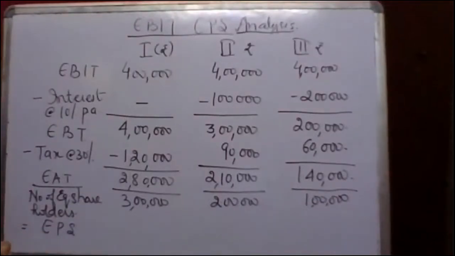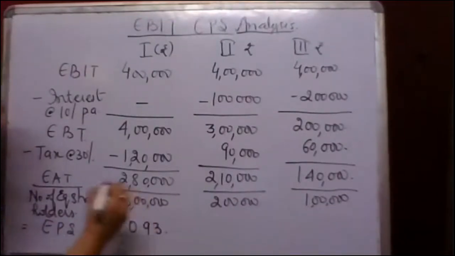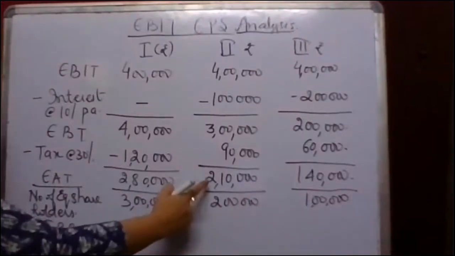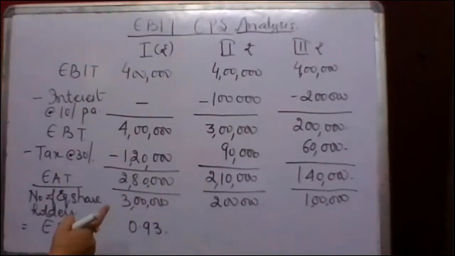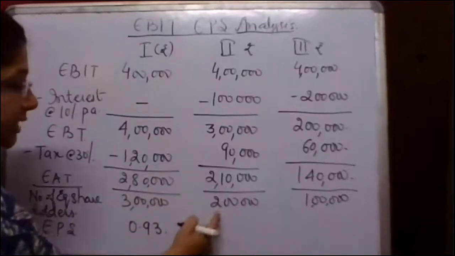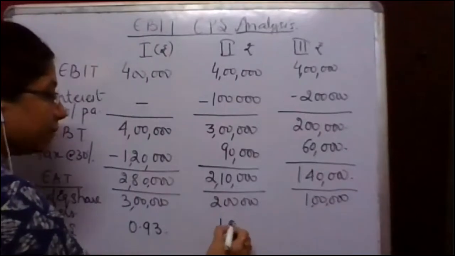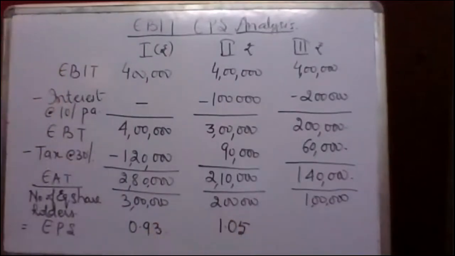Fine. So if I divide 2,80,000 by 3 lakh, the resultant figure would be 0.93. So the earning per share is 0.93. If I divide 2,10,000 by the number of equity shares, that is 2 lakh, the earning per share will be 1.05.